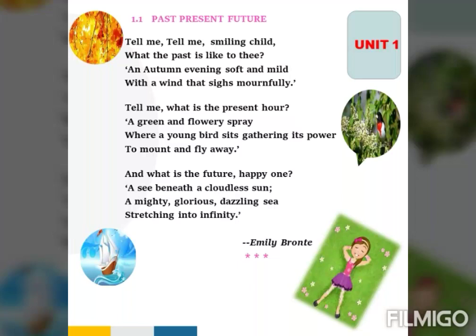Past, present, future. Tell me, smiling child, what the past is like to thee. An autumn evening soft and mild, with a wind that sighs mournfully. Tell me what is the present hour, a green and flowery spray, where a young bird sits gathering its power to mount and fly away. And what is the future, happy one, a sea beneath a cloudless sun, a mighty glorious dazzling sea stretching into infinity. Written by Emily Bronte.